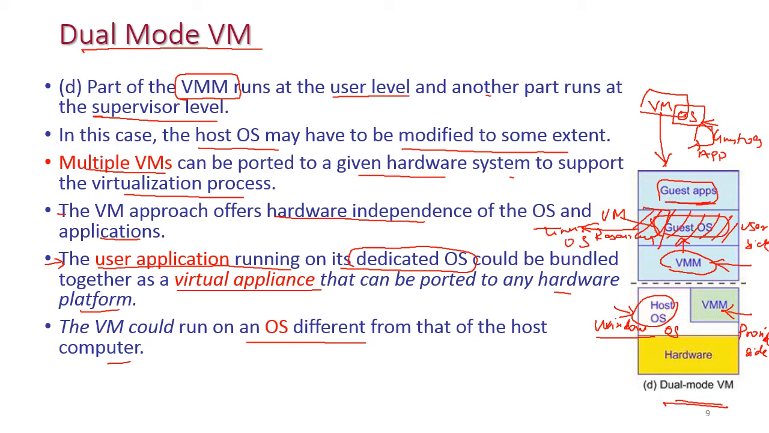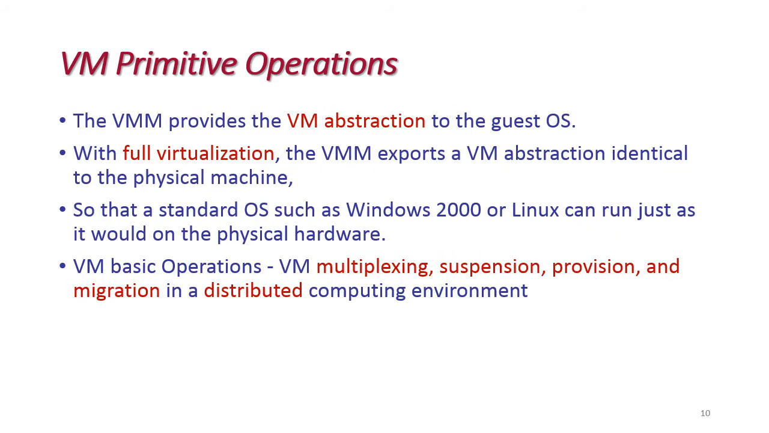This may be Linux OS. The OS need not be the same for the host machine as well as the guest machine. The next one is VM primitive operations. The VMM, that is the virtual machine monitor, provides the VM abstraction to the guest OS. That is, by using the virtual machine monitor, we can create more virtual machines.